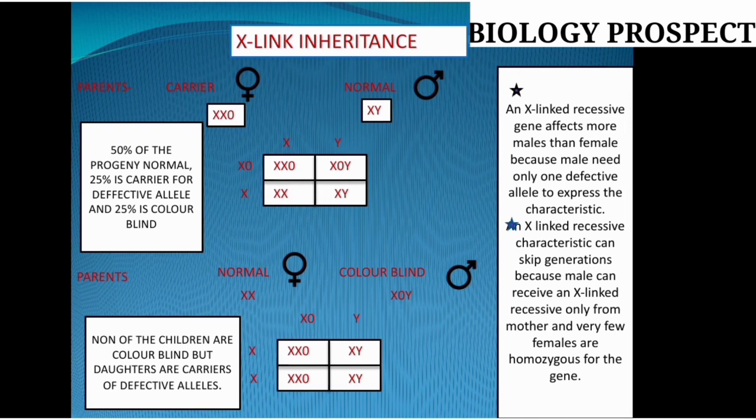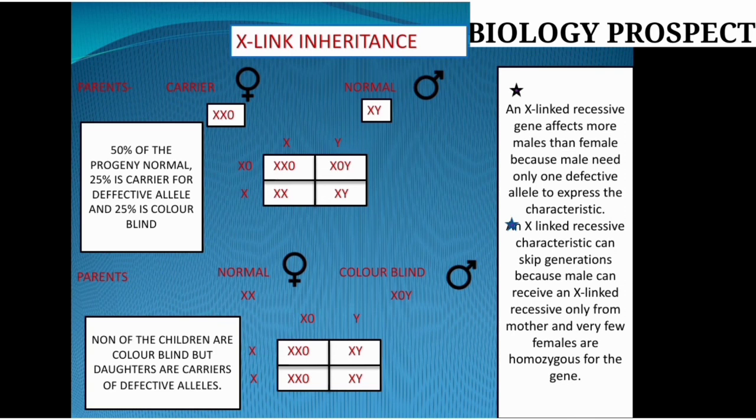That means males are easily affected by the X-linked defective recessive gene, but the male can get this only from the mother, not from the father's side. So X-linked recessive characters skip generations because the male can receive an X-linked recessive only from the mother, not from the father's side, and very few females are homozygous for the genes, but that case is also possible. Females are always carriers. In that sense, females are rarely affected in real life by these defective genes.